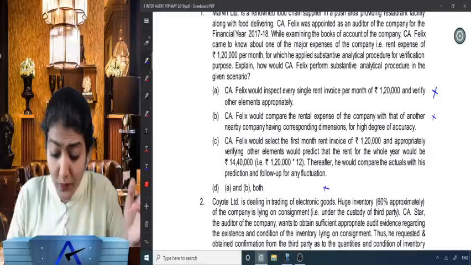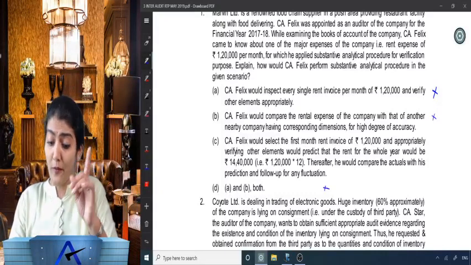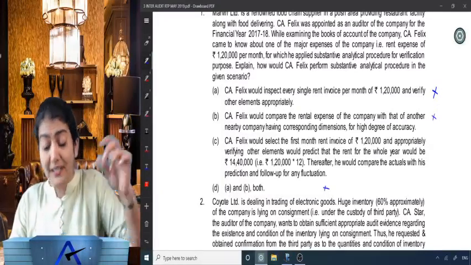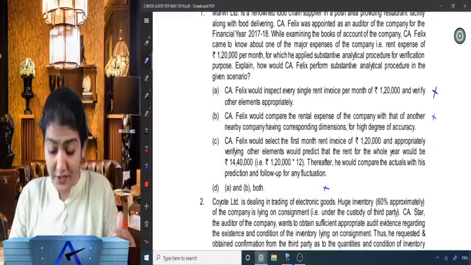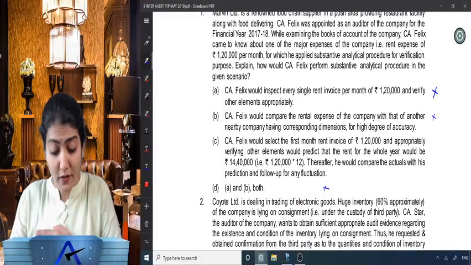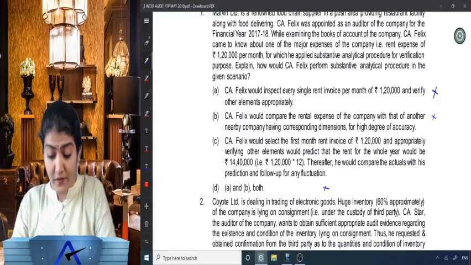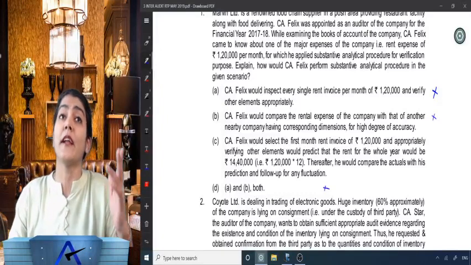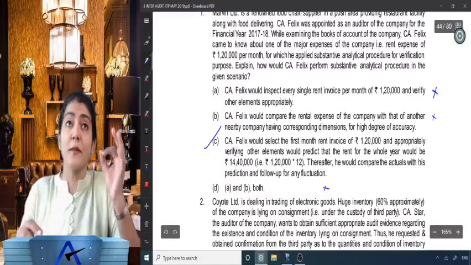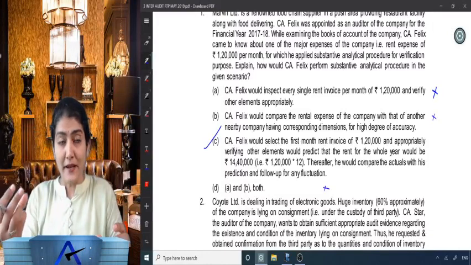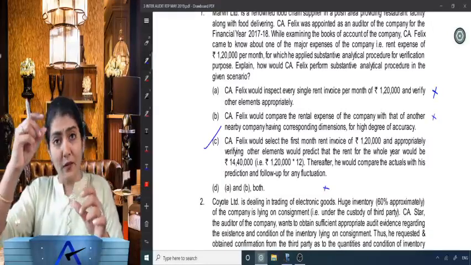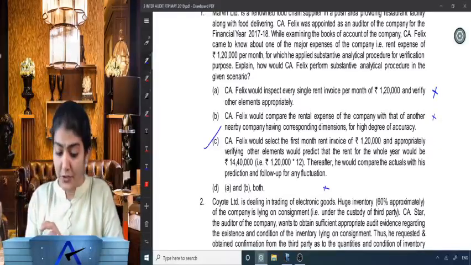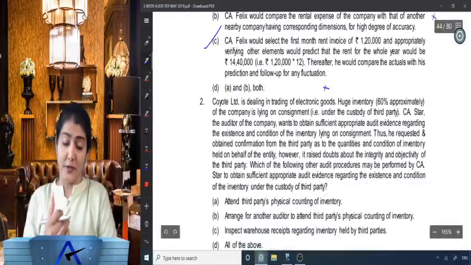CA Felix would select the first month rent invoice of 1,20,000 and appropriately verifying other elements would predict, yes, wonderful, develop an expectation, predict that the rent for the whole year would be 14,40,000 and therefore he would compare the actuals with his prediction and follow up for any fluctuation. This seems to be perfect. You know the rent per month, check the invoice for that one month, then develop an expectation for 12 months and then compare with the actual and follow up for any fluctuation.